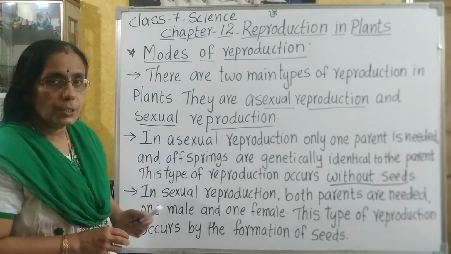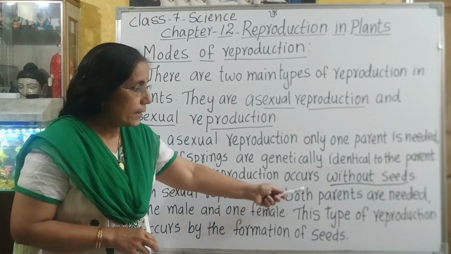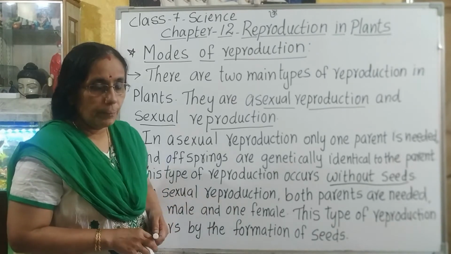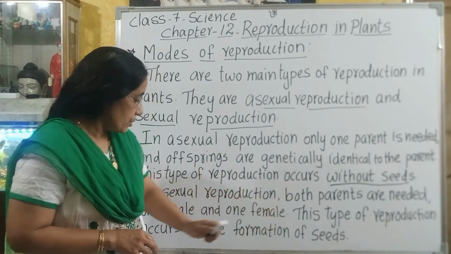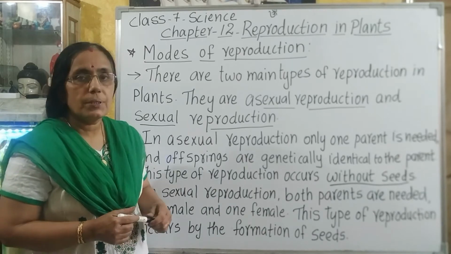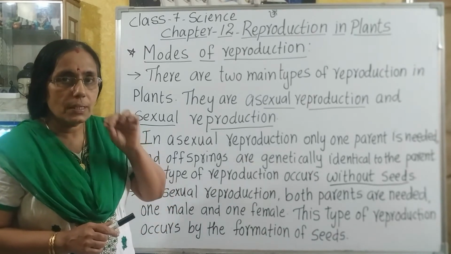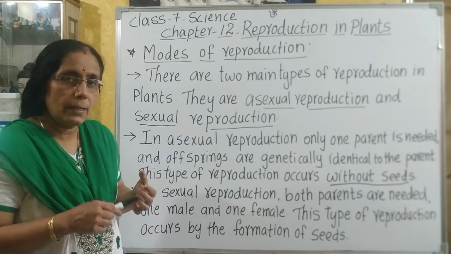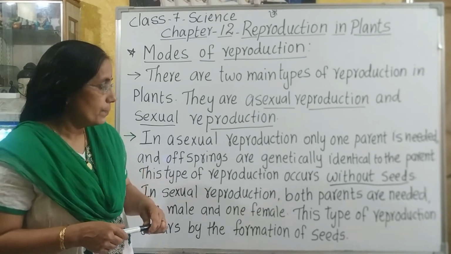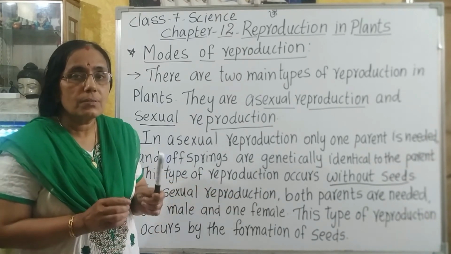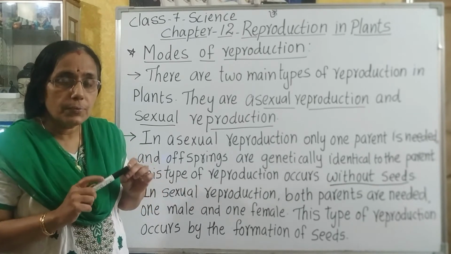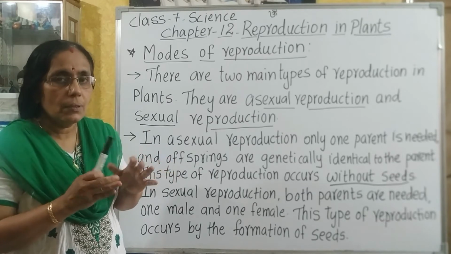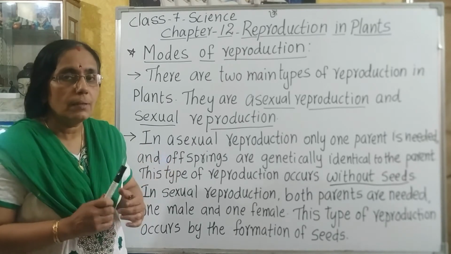Next, in sexual reproduction, both parents are needed, one male and one female. This type of reproduction occurs by the formation of seeds. So, in sexual reproduction, both the parents are needed, that is one male and one female parent. And this type of reproduction occurs by the formation of seeds, and the offsprings will have a mixture of characteristics of both the parents.